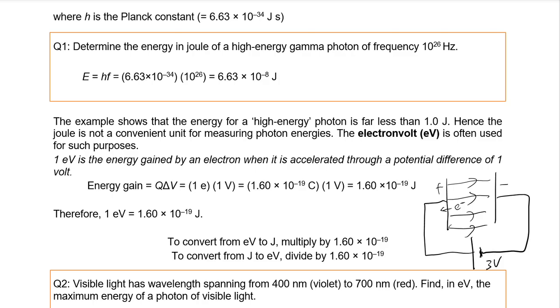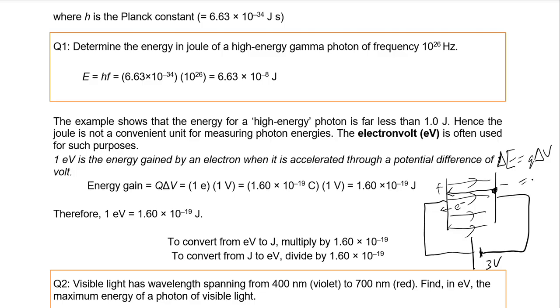If you learned about electric fields, you should realize that when the electron moves from the negative plate to the positive plate, it basically gains 3 volts. So the energy gained by the electron is equal to Q times delta V, which is delta E.